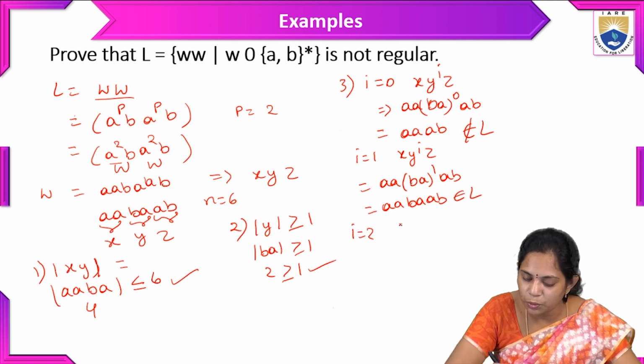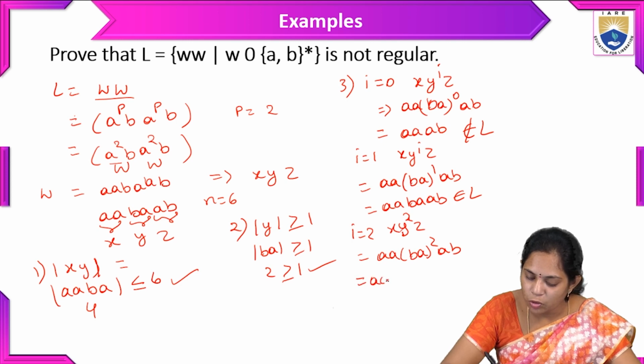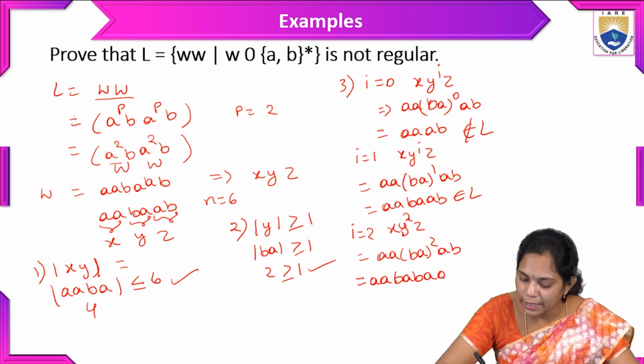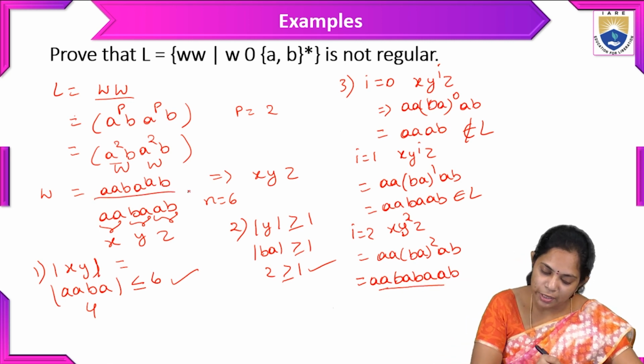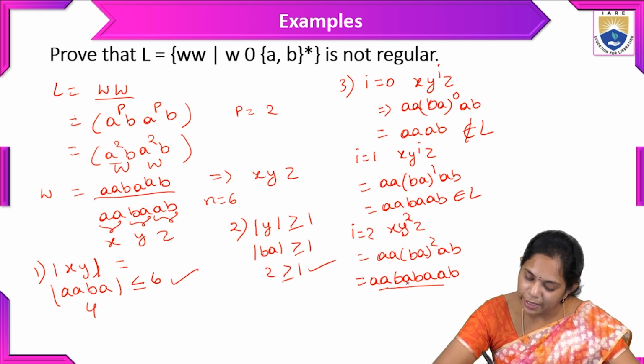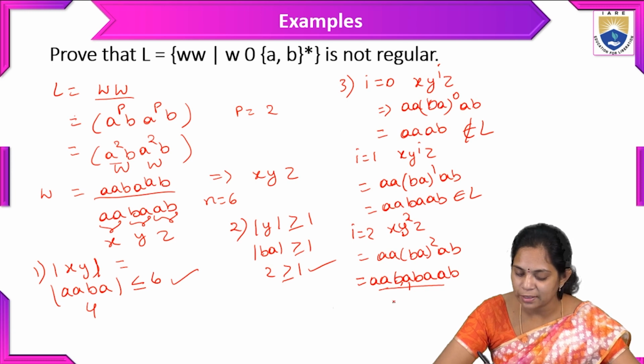And we will take one more string, i equal to 2. So x, y power 2, and z. So here AA, BA power 2, and AB. So what is the combination? AA and BA, BA and AB. Here there is a pattern not connected with this. AAB is there, and after B only one A is there, there are no two A's. So this does not belong to this language.